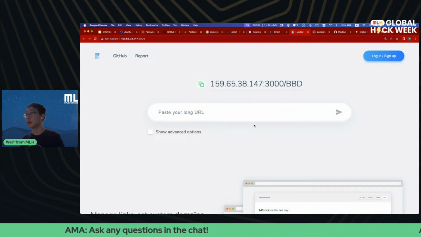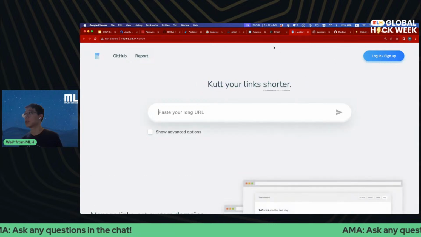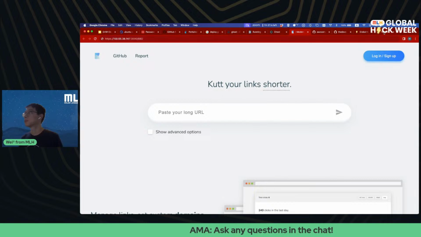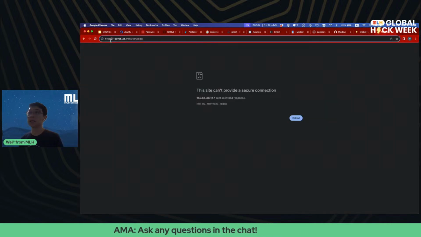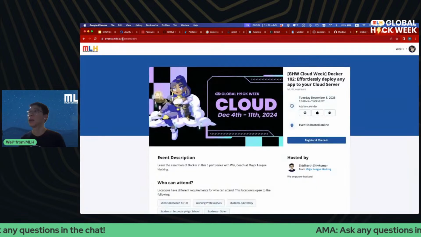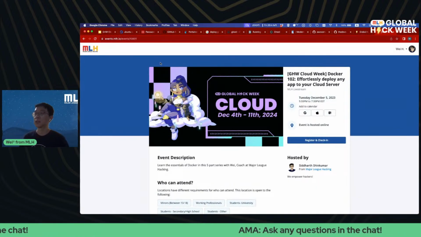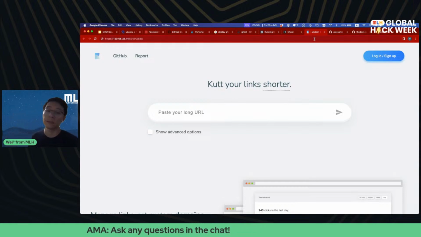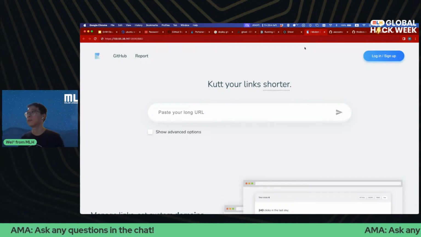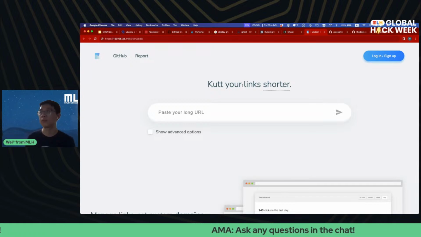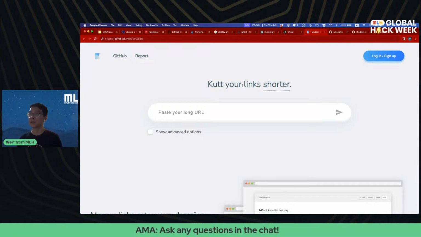And it looks like it is not being redirected, so let's just refresh and see what's up. Oh, because it's HTTPS. So definitely we need to remove the S from the HTTP because we're not secured just yet. And voila, we're now redirected. So we just deployed a URL shortener in like 10 minutes or so. Super easy. There are a couple steps to get it to work with an actual domain name and HTTPS, but as is, we're able to shorten URLs.